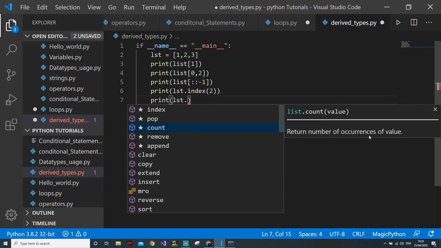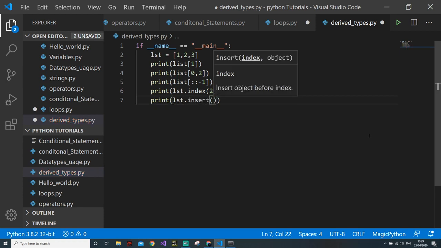Then lst.count. It will tell you the number of occurrences of a particular element. For example, if you write 2, then for this list, 2 is occurring once, so it will only give 1. If 2 is occurring multiple times, it can tell you the count. Append means to add the object at the end. Clear removes all the elements from the list. Insert means the particular index where you want to insert the element, and the object means 1, 2, 3, 4, 5. For example, in the new list, I want to insert at index 1 the value 10, so it will insert 10 before 2.